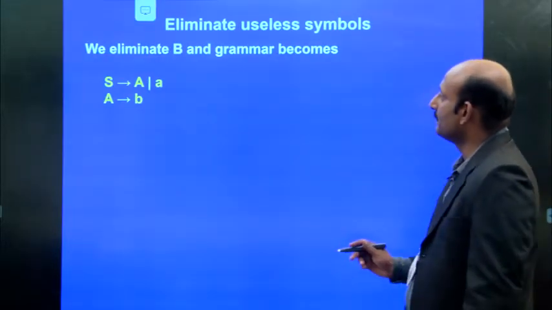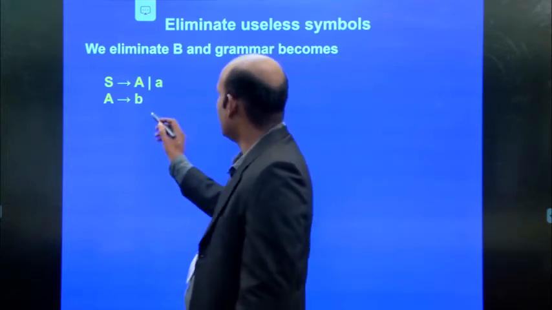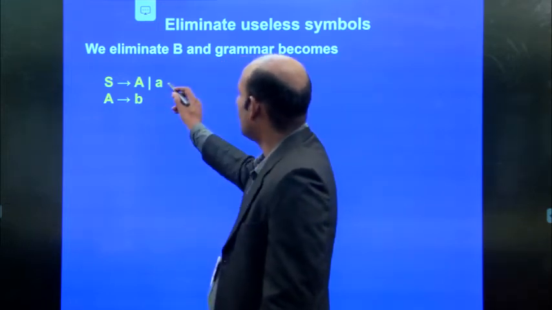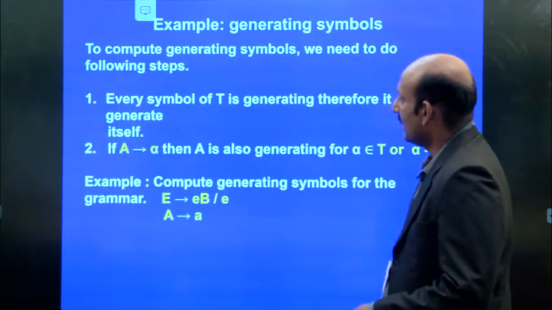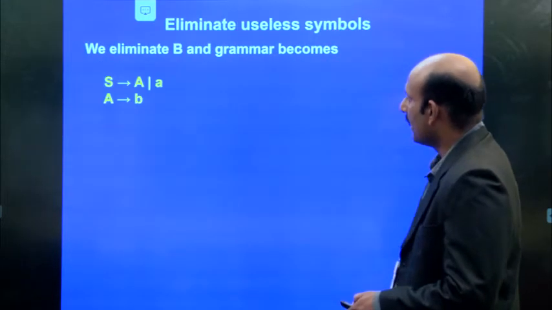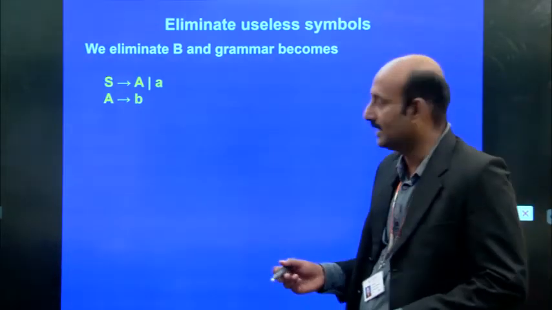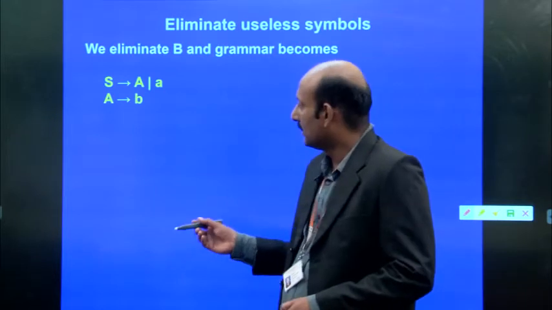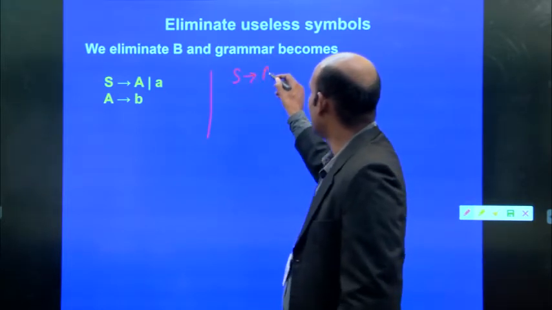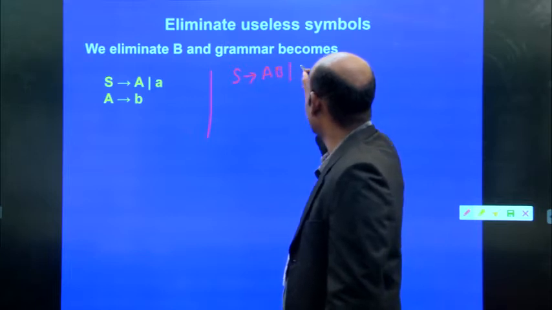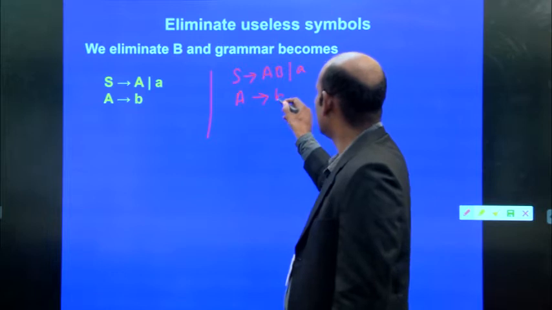So we eliminate this B from this grammar, then the grammar becomes S implies A, small a, and A implies B. So look at that. Another thing is that after eliminating this useless symbol, now you may understand which one is a useless symbol. The given grammar is S implies AB or A, and A implies B.